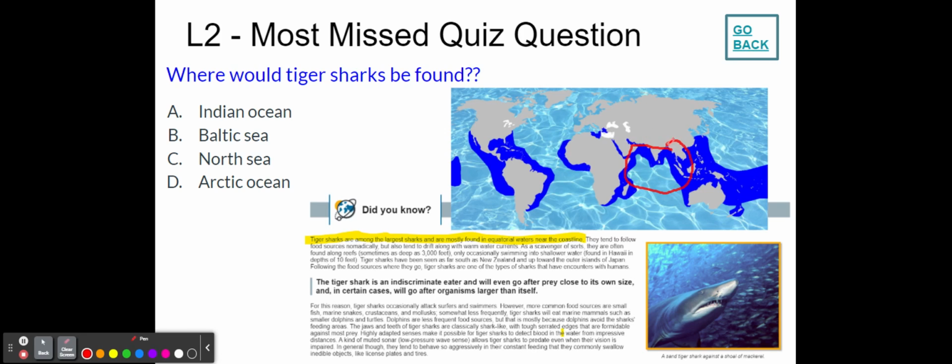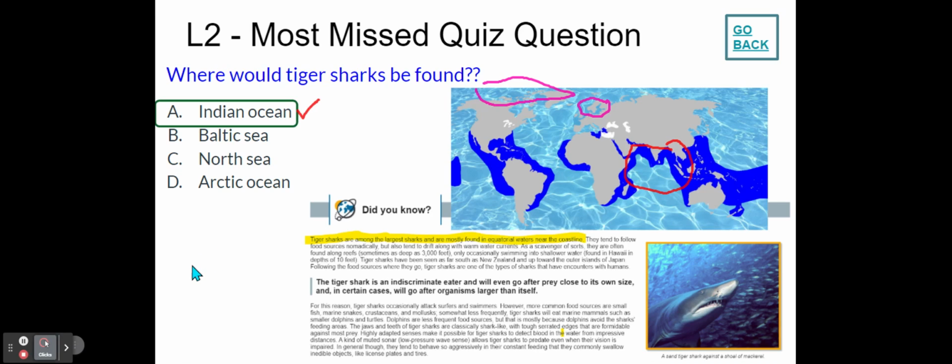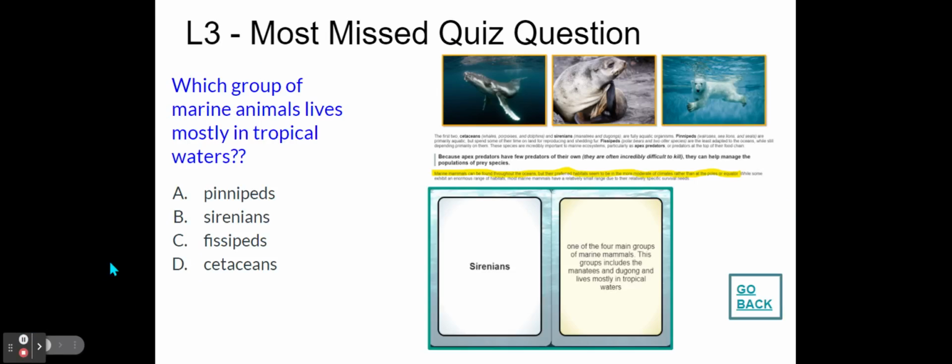We see that the tiger shark distribution map shows them inhabiting the Indian Ocean. The Indian Ocean is going to be a place where we find tiger sharks. So our answer here is the Indian Ocean.